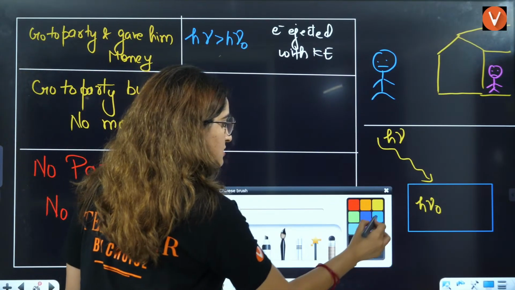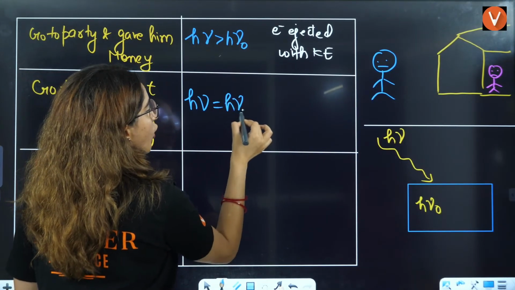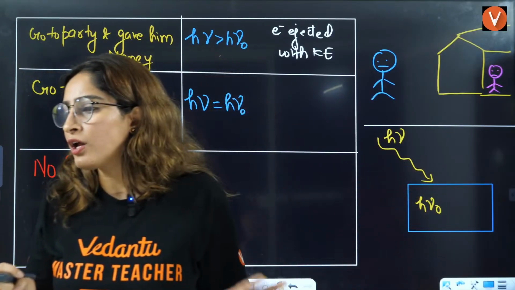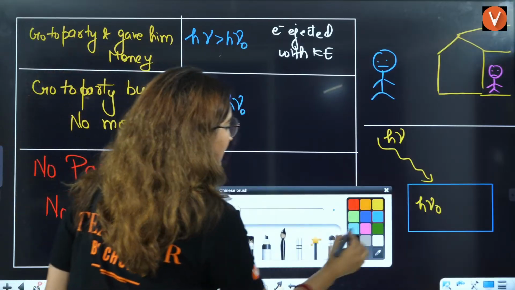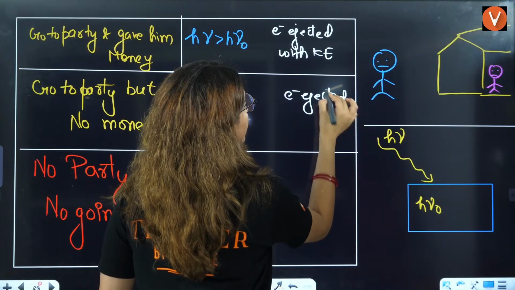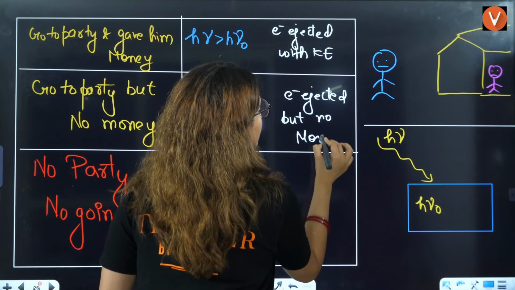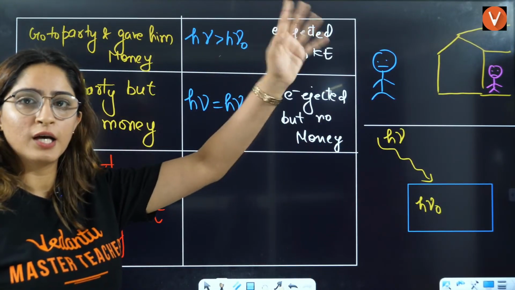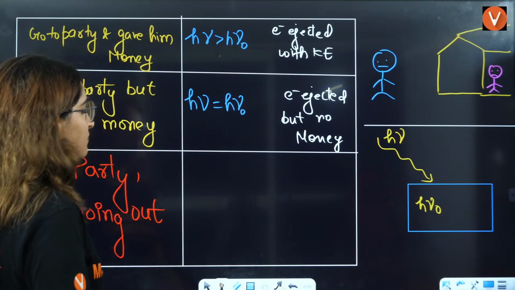Another case is if h mu is equal to h mu naught, that you are able to convince the parents to go out, but you can't take out money from them. So now what will happen? Electron will be ejected, but no money. Go out, but no money, not even 1 rupee we will give you, right?